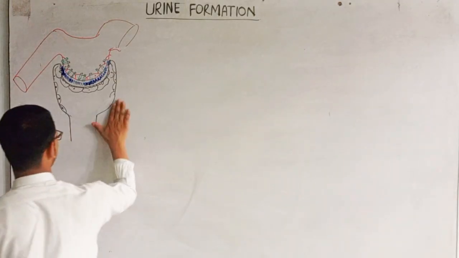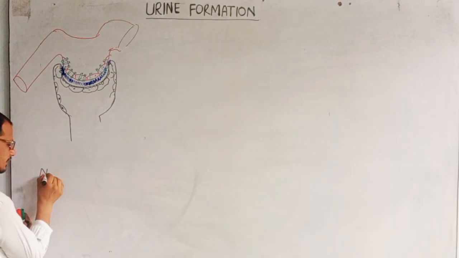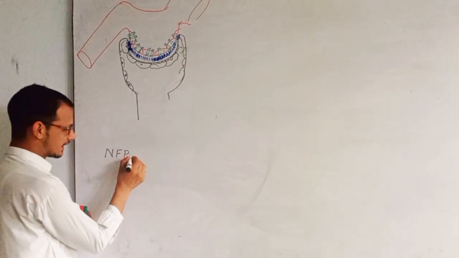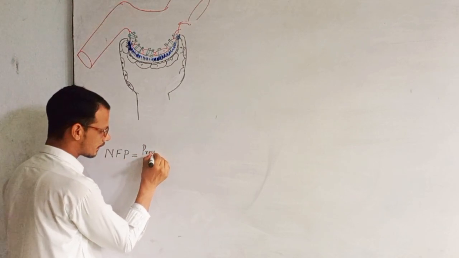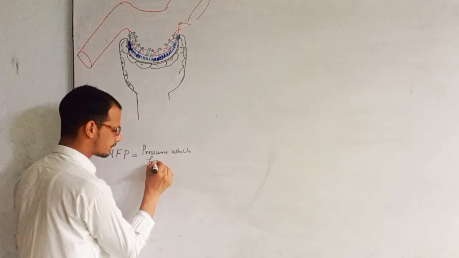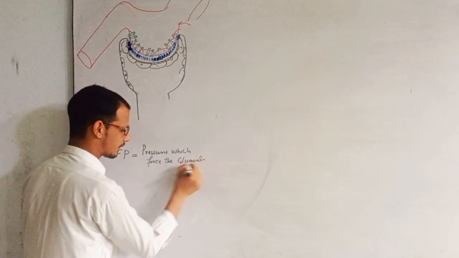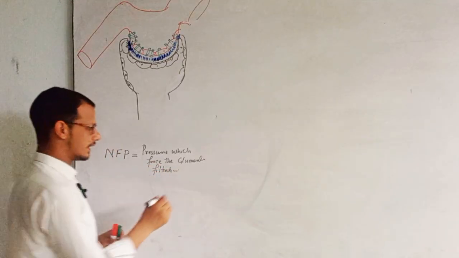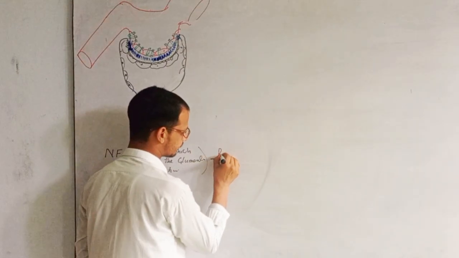Let's remind ourselves of these pressures. The net filtration pressure is equal to the pressures which force the glomerular filtration, minus the pressures